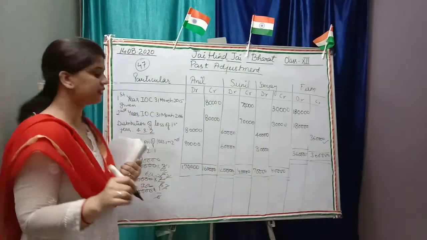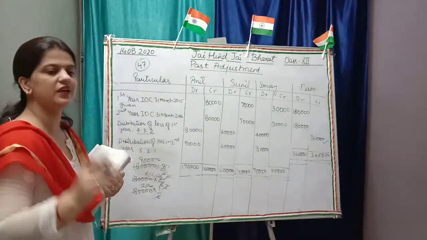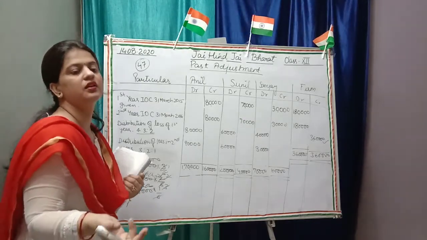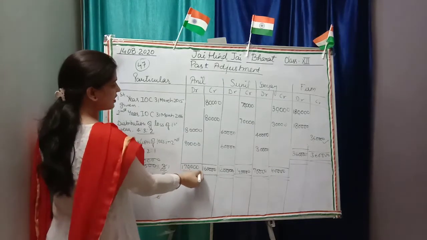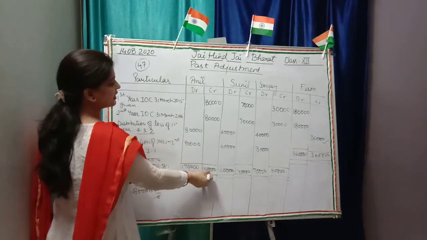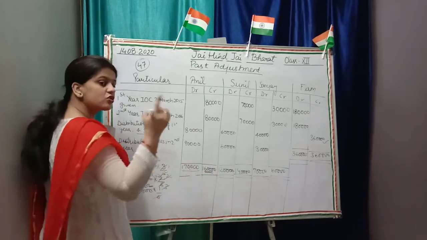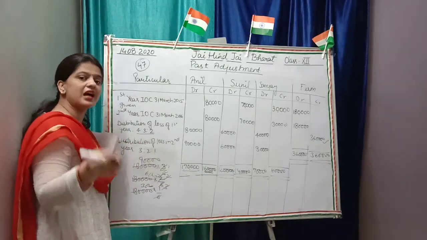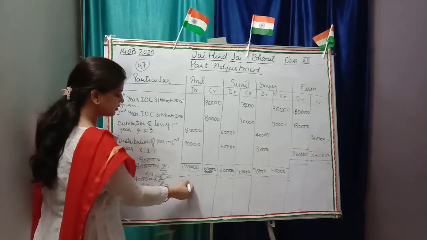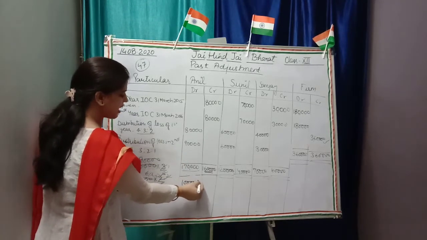Now for passing the journal entry, what do we have to see? We have to see on which side the excess balance is. So 1,70,000 is the debit balance of Anil, excess by 10,000. So 10,000 will be debit.